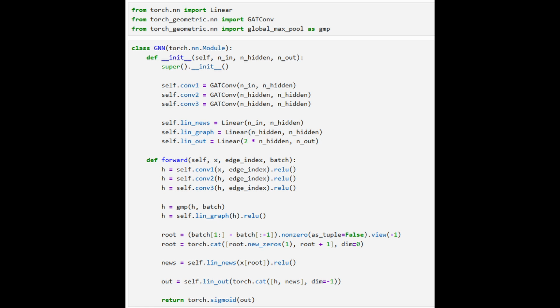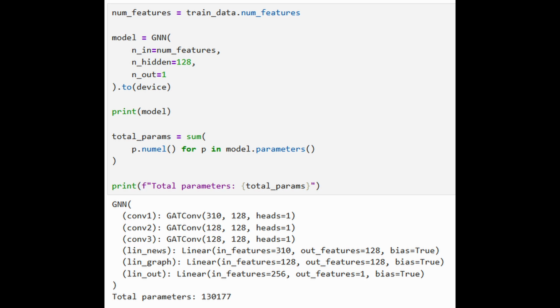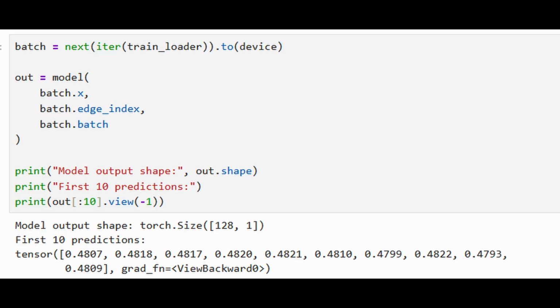This is the forward pass. The graph goes through 3 GAT layers where nodes collect information from their neighbors. Then, pooling compresses all node embeddings into one graph embedding. Then we grab the root node, which represents the article itself, and the sigmoid turns the final output into a probability. Look alive, everyone, our model's here. Let's just test it a little bit, and okay, one batch has cleared the model.